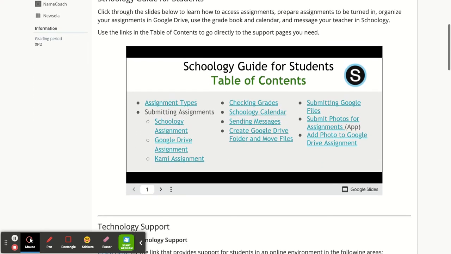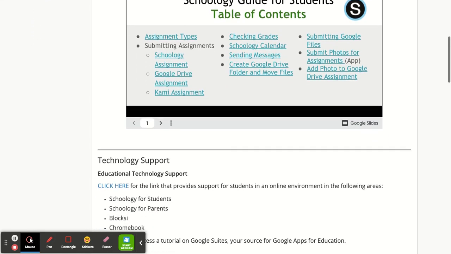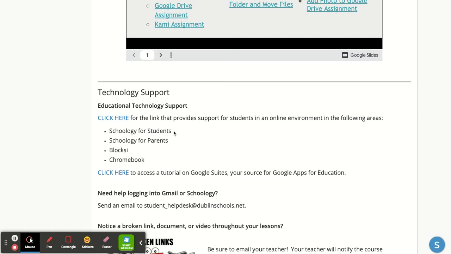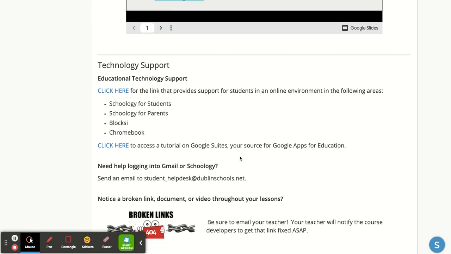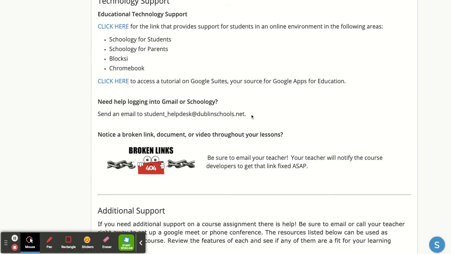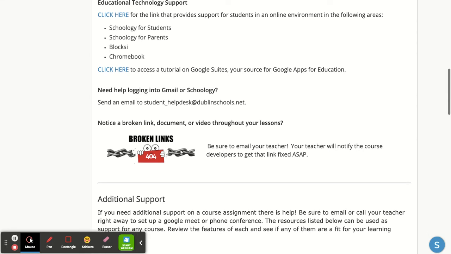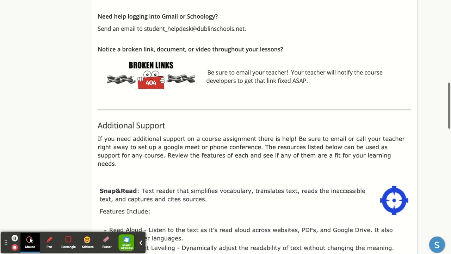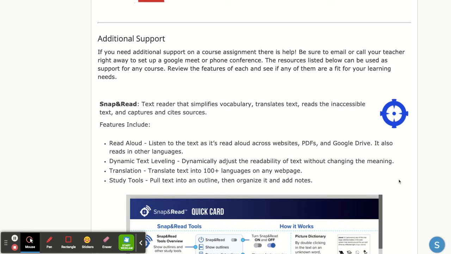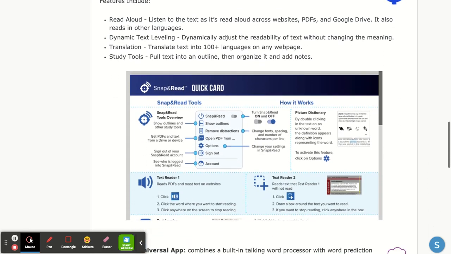What the different types are and how to use Schoology, ways to get in touch with technology support for both parents, students, Chromebooks, any issues that you might have. There is a link right here for you to use. And if there is anything wrong, please send in any questions or issues so that we can get them fixed as soon as possible.